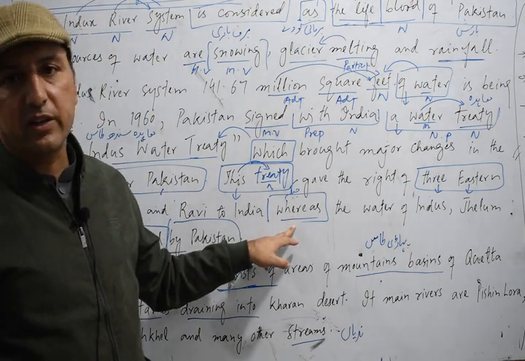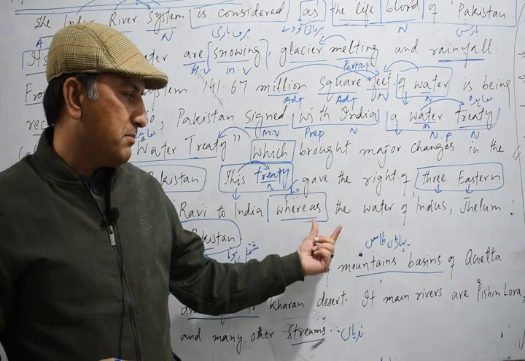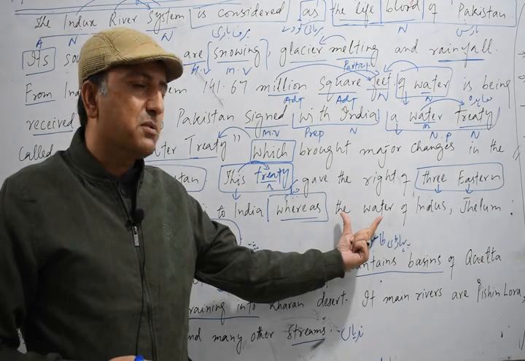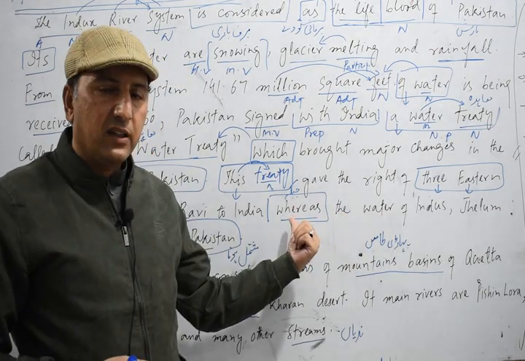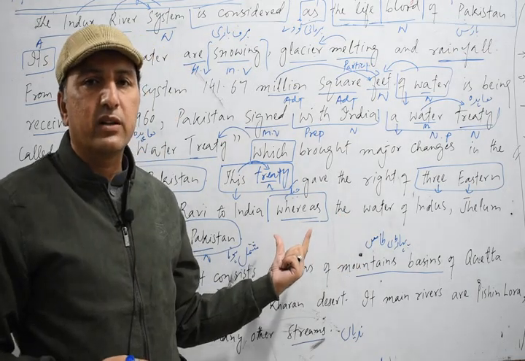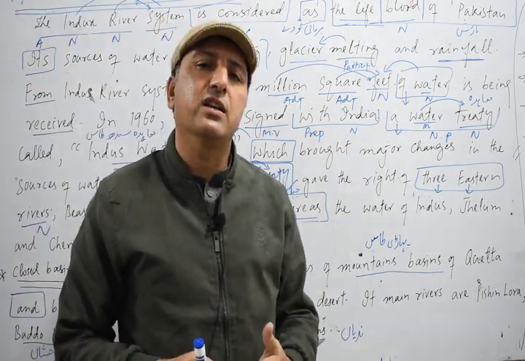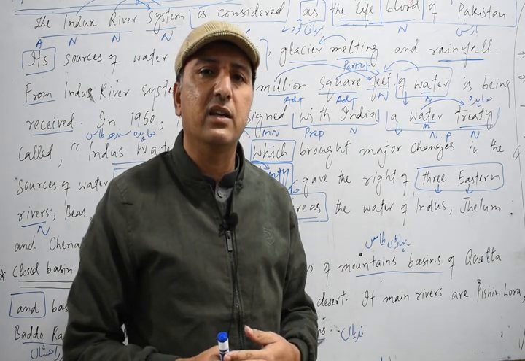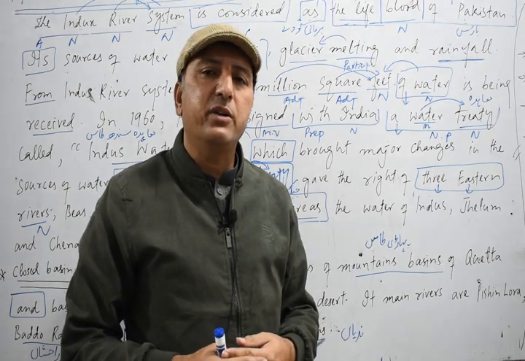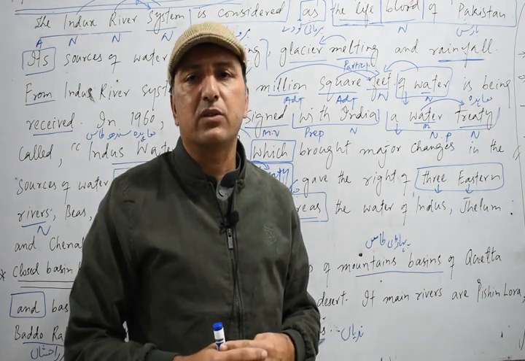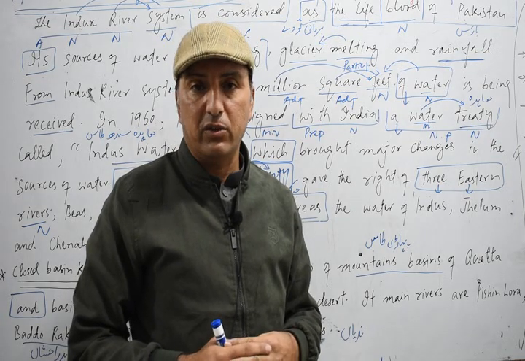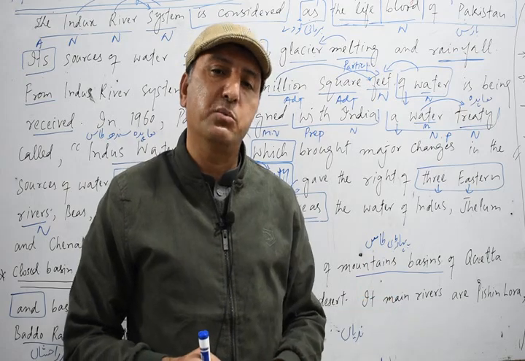Where is a subordinate conjunction. Where always comes before a subordinate clause, which means it always precedes a subordinate clause. So we call it a subordinate conjunction. We call it a subordinate conjunction because it comes before a subordinate clause. And always comes at the beginning of a coordinate clause or independent clause, so we call it a coordinate conjunction. And is a coordinate conjunction and where is a subordinate conjunction.